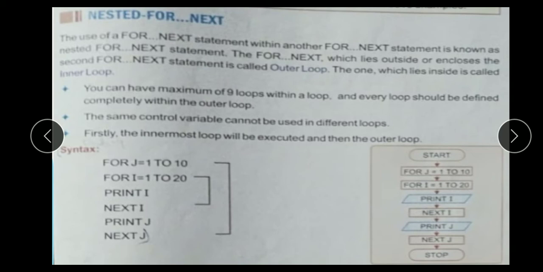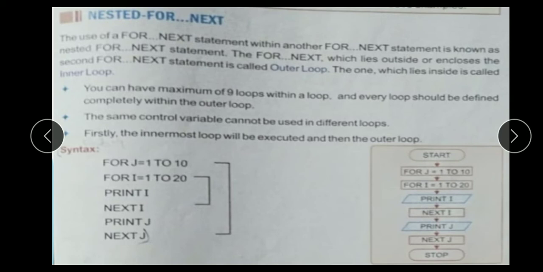So this type of statement is called the nested for next statement. For example, here for j is equal to 1 to 10 and for I equal to 1 to 20, print I, next I and print j. And next, this is the nested statement. Means one statement inside another statement. So this is called the nested statement.